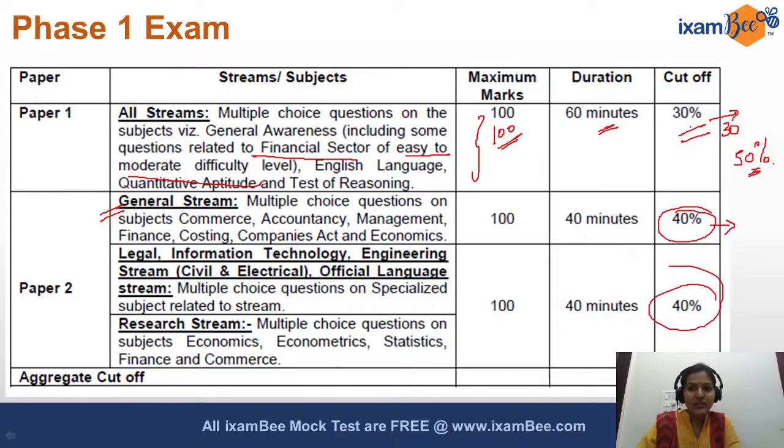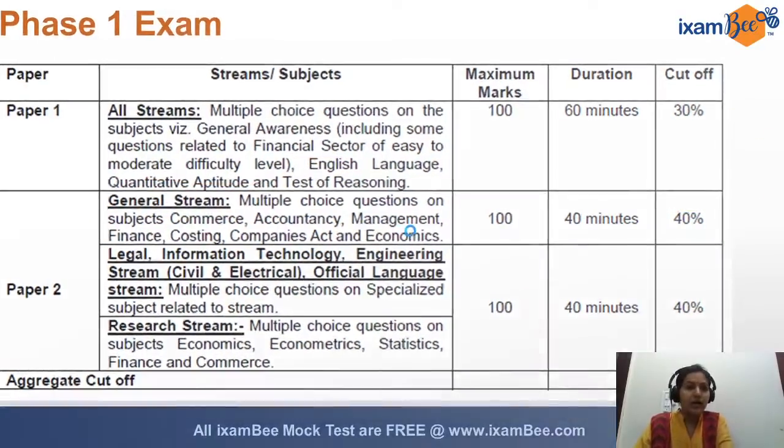So just getting 30% in one and 40% in the other will not help you to clear phase 1. Remember that. You need more than just 30% and just 40%. That's why I said at least aim for 50% here, and at least aim for 50% there. This is the least, but you should try to push up as much as you can in whichever is your strength area.